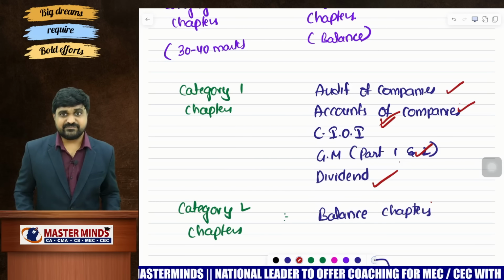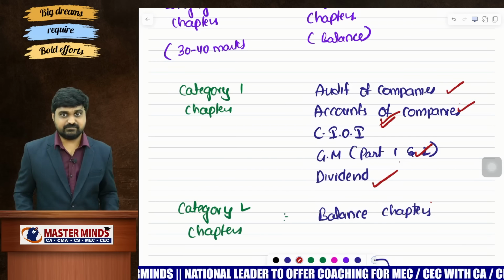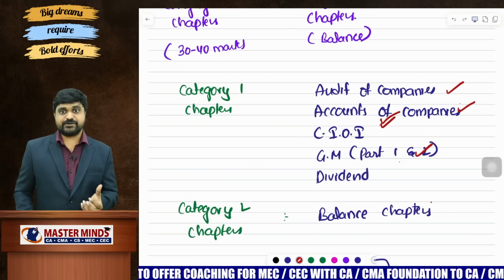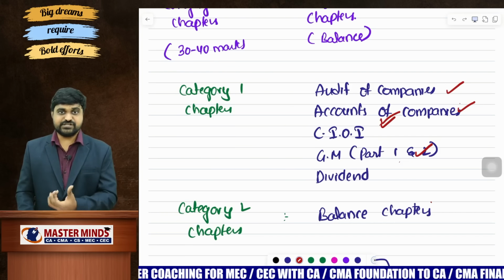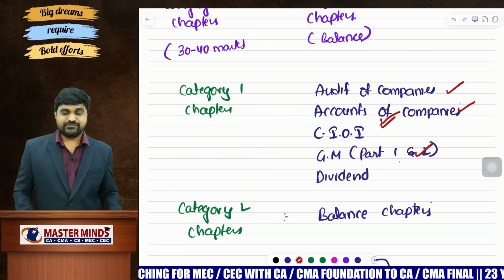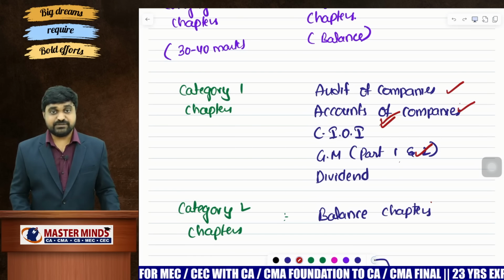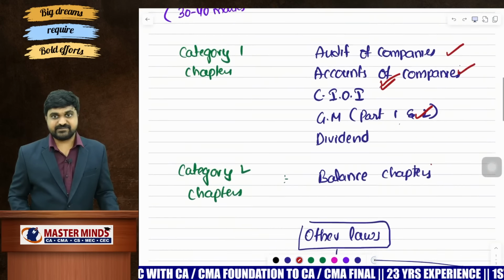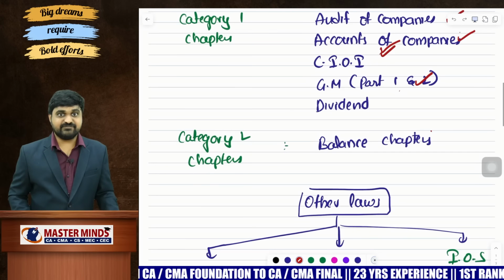What are the criteria for selecting category 1 chapters? Very simple. You will definitely get questions from audit of companies, accounts of companies, and companies incorporated outside India, and the same is applicable even for general meetings and dividend chapters. Definitely you are going to get questions from each of these chapters. That's why these chapters are classified as category 1 chapters. That means the certainty level is very high.